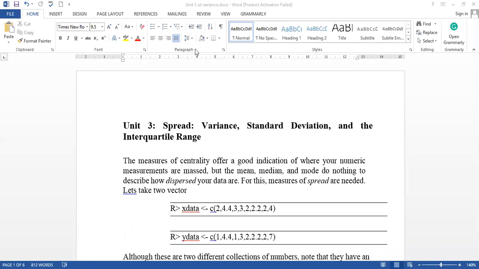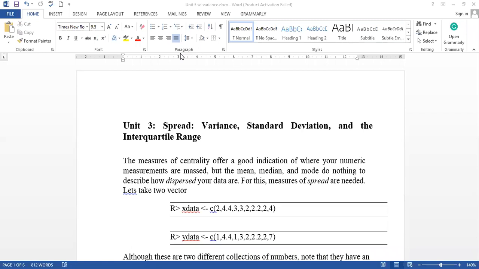In the last two terms, we have discussed the measures of centrality. Measures of centrality are good indications when you are working with numeric data only. But if your data is very dispersed, meaning spread out, then we have to calculate the spread measures. At times your data looks very same, you have all the numeric values, but their spread is very different.